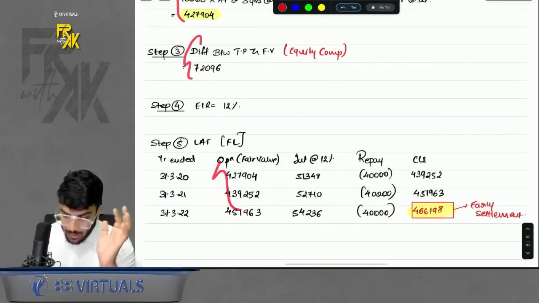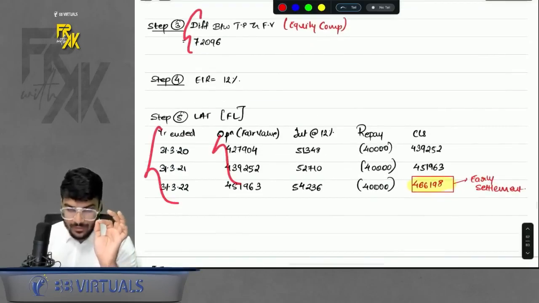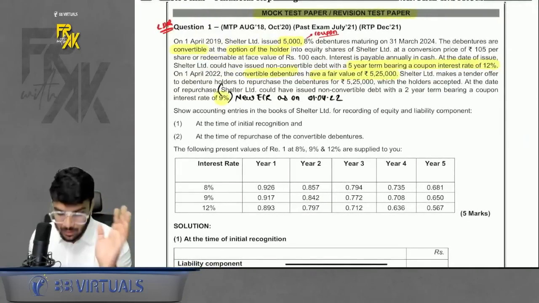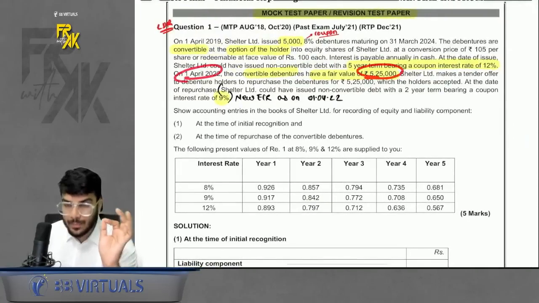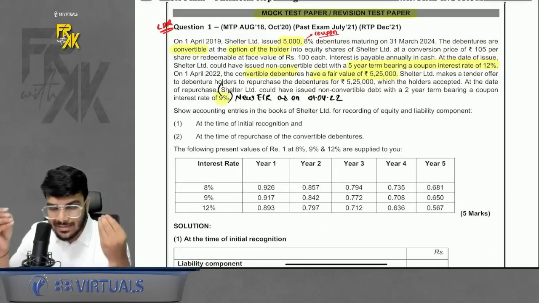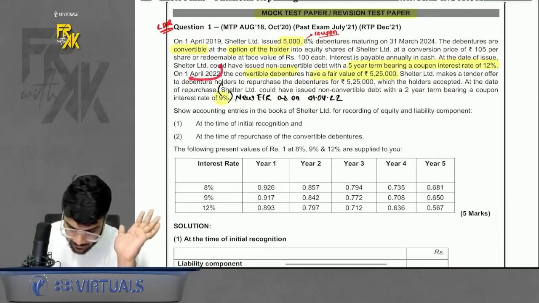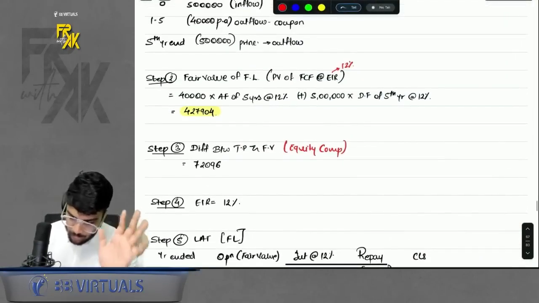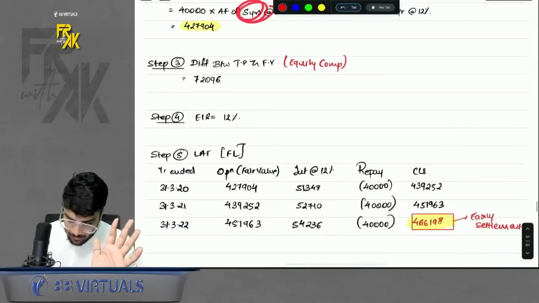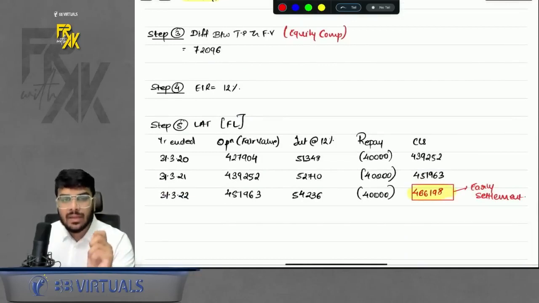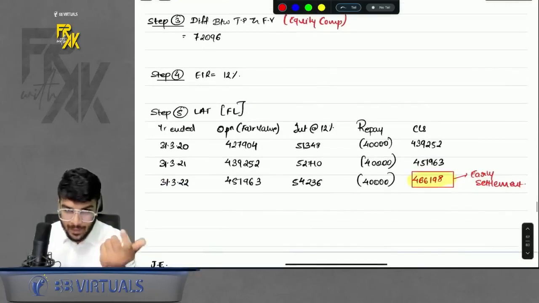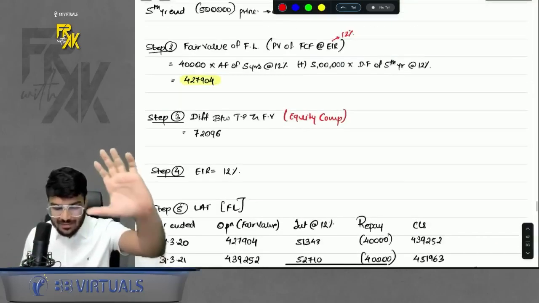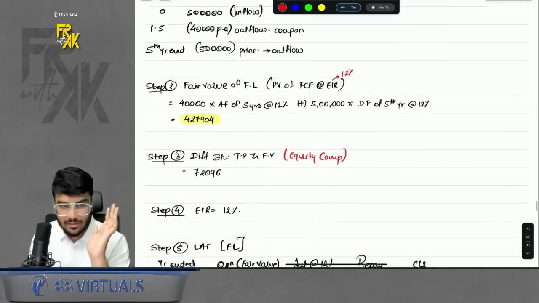Step number 5, LAT. LAT I did not prepare for the whole 5 years. Why? Because in the middle I came to know that at the end of the third year, we decided to make a payment of 5,25,000 and settle this whole CFI. This we did not know on day 1. So originally when we were calculating the fair values and everything, we took the tenure as 5 years. But when we were preparing LAT, that time we came to know that we are settling it early, right? So at the end of the third year, you are settling it. So the first part of the question is very simple. Just solve the normal CFI, right?